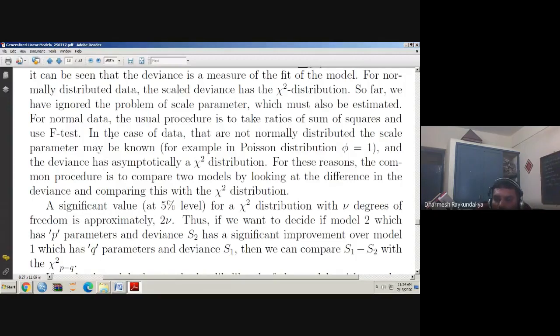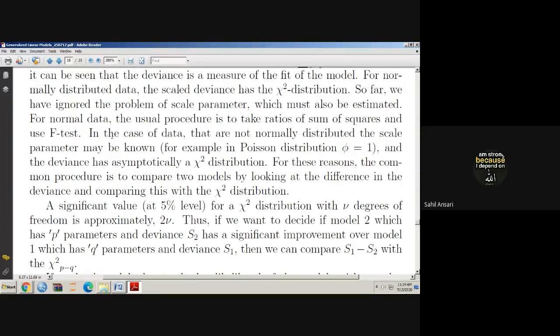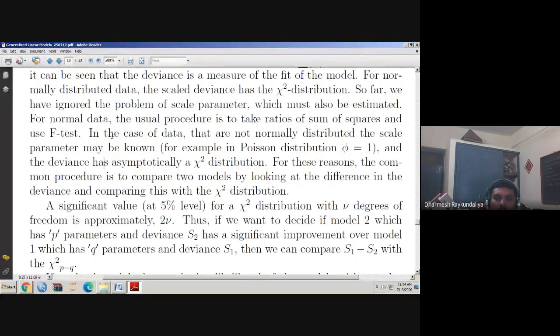Here it is the same thing. If you are talking about the significance level at 5% for a chi-square distribution with nu degrees of freedom, the approximate value is twice nu. Take chi-square alpha with nu degrees of freedom, alpha equal to 0.05. What is its value?